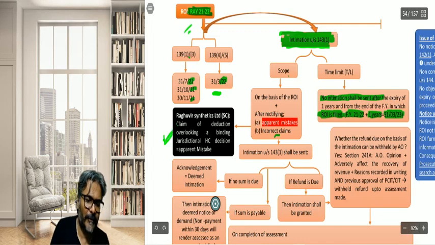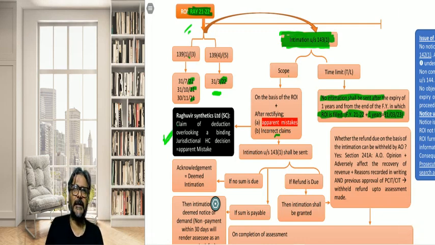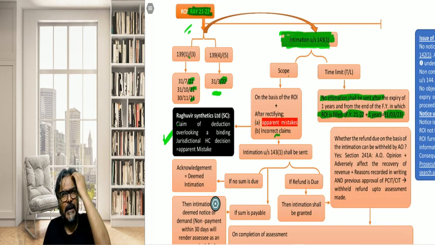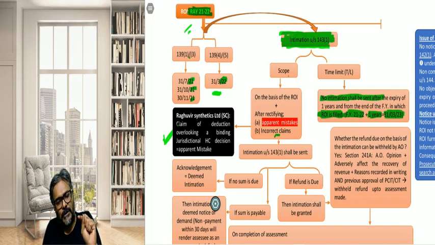Now this is a very important judgment, students: Raghuveer Synthetics Limited. Keep in mind that supposing I am an SSC of Gujarat and I have made a claim in the ROI, which is inconsistent with a pre-existing, old judgment delivered by the Gujarat High Court.